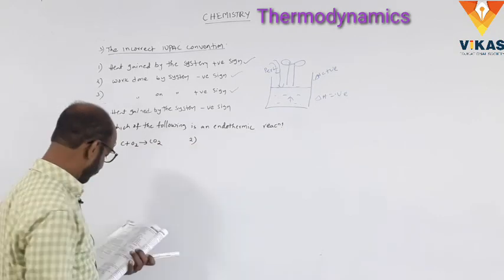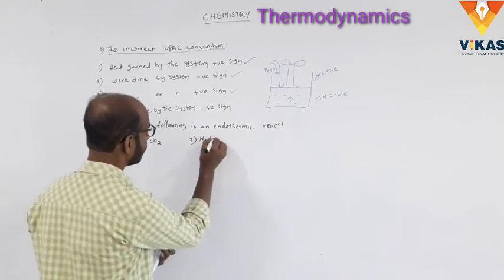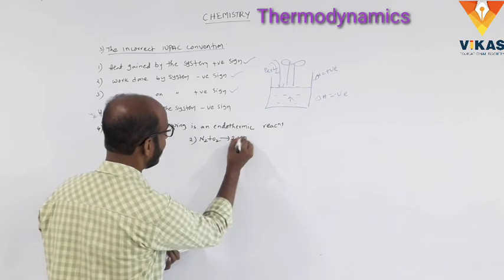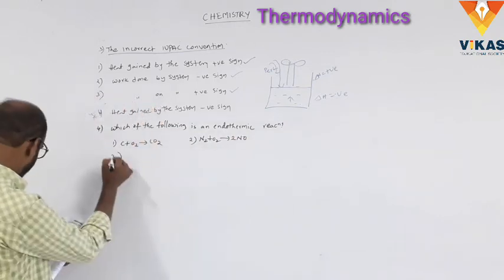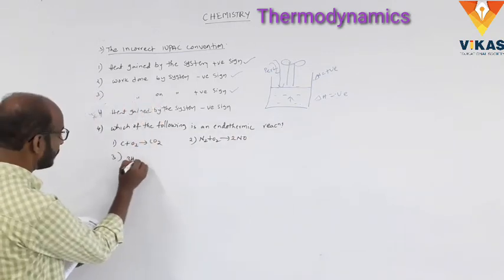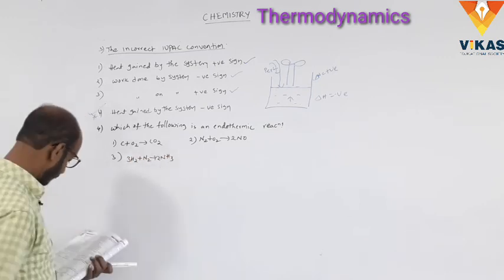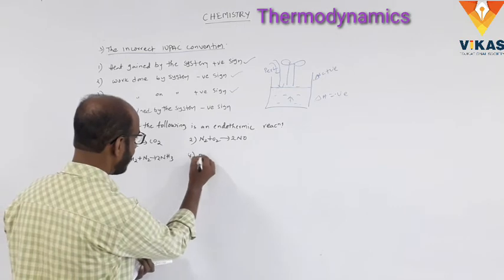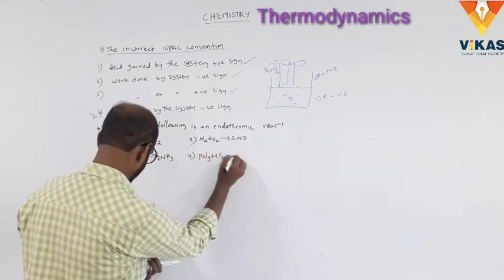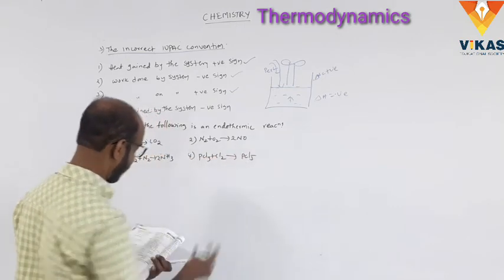Number 2, N2 plus O2 gives rise to NO. Number 3, 3H2 plus N2 gives rise to 2NH3. And fourth one, PCl3 plus Cl2 gives rise to PCl5.